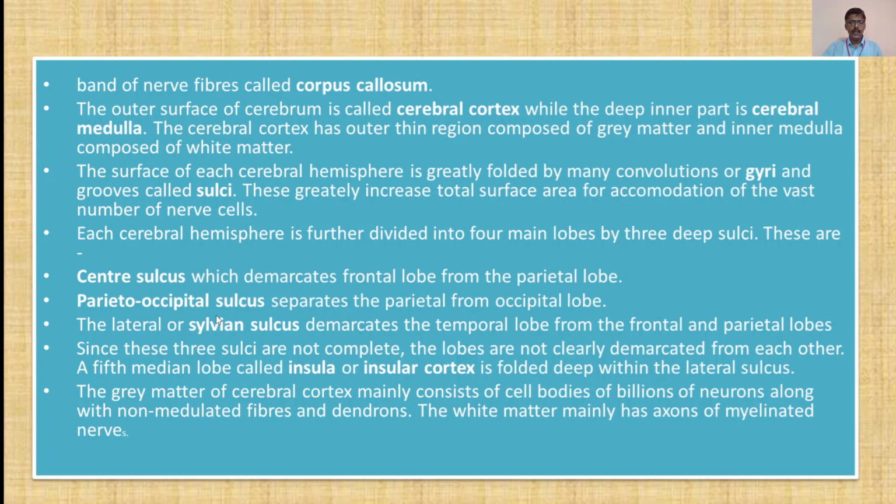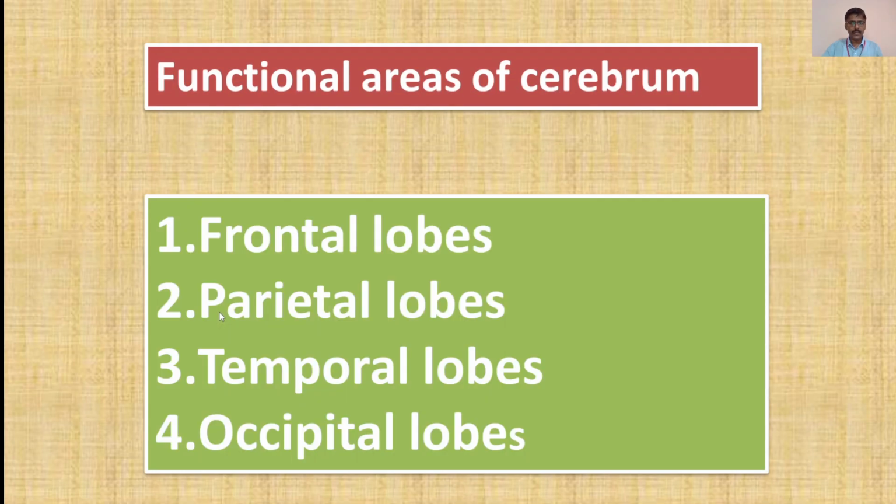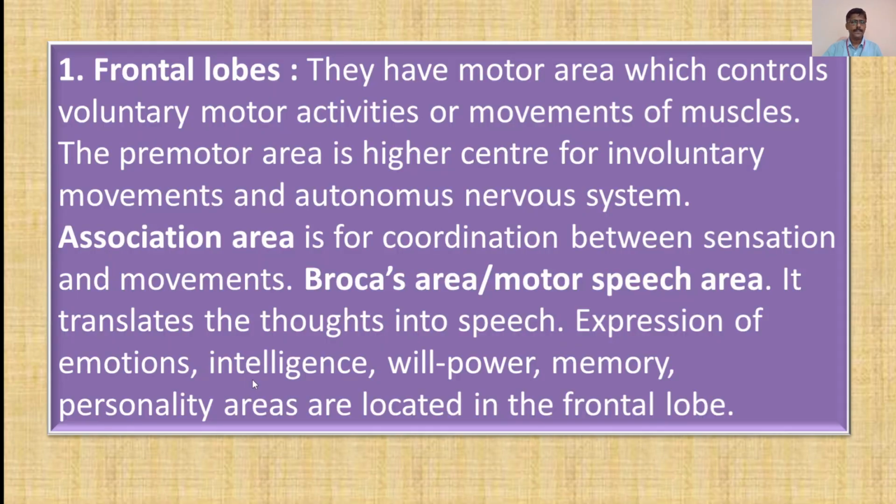Now moving forward, the functional areas of the cerebrum. Which are the functional areas? The frontal lobes, then parietal lobes, temporal lobes and occipital lobes, which we have seen earlier. Now what is the function of the frontal lobes?